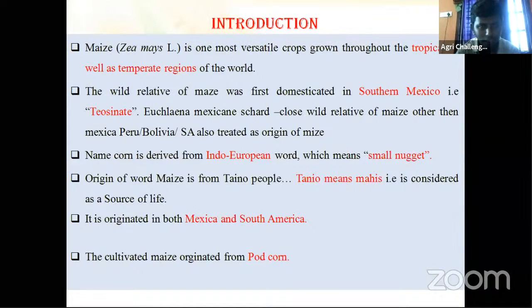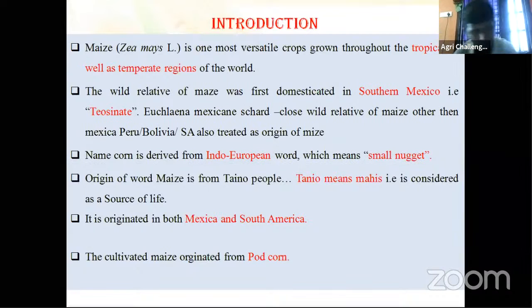Then origin of the word maize. The Taino are a tribal people in southern America, Mexican countries. In their language, the meaning of maize is source of life. Maize means source of life in the Taino language.